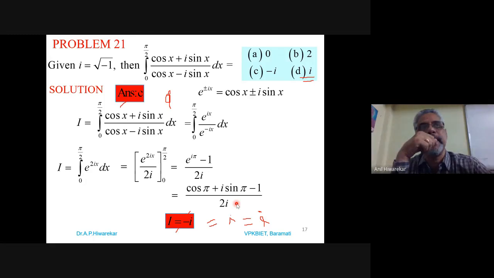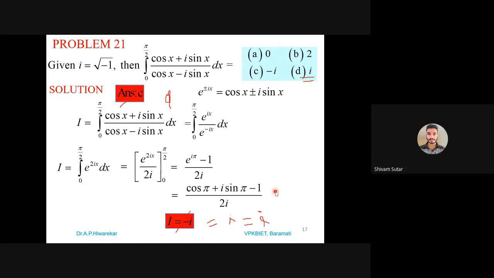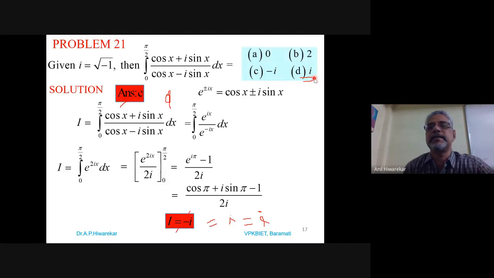And if you multiply it by i, that should be i. So the answer is i. I have written C here. That is not correct. The answer should be D. Okay, so make it correct. Shall I go to the next problem?